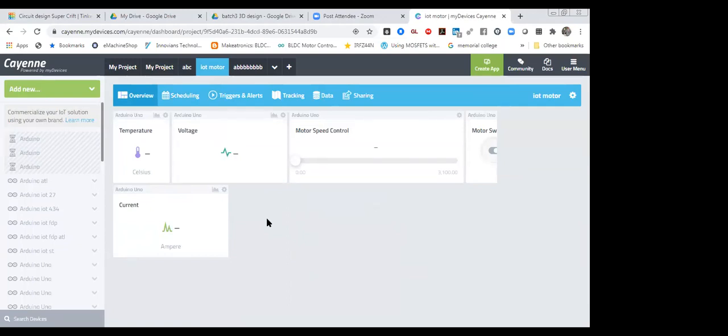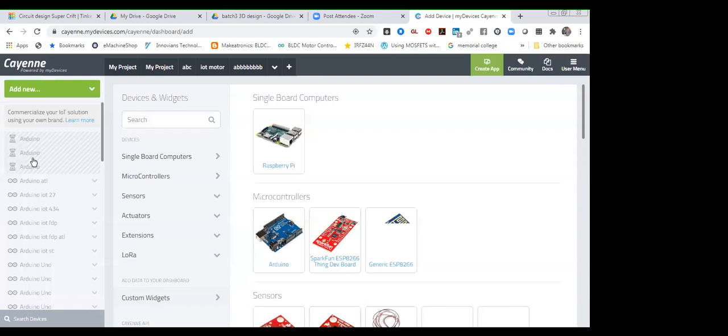Now I'm going to go to the setup part. First of all, go to add new device and widget. You have to select it. So I'm going to select device and widget, add new device and widget. After clicking it, you will be able to find all these steps, which device you are going to use. Kindly note down all the steps, those are very important. So let's see all the steps.